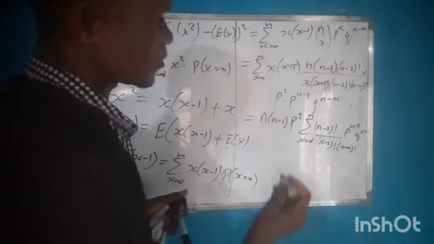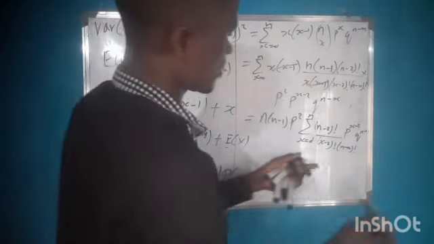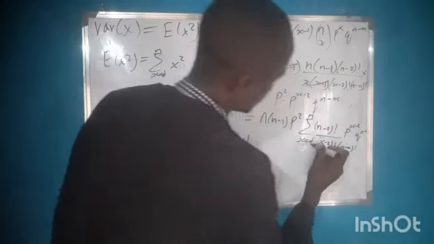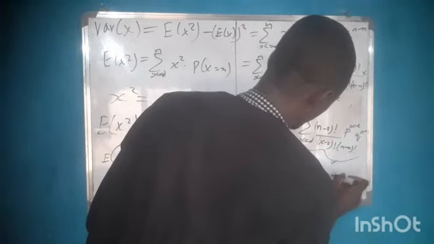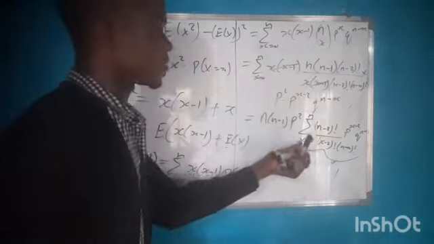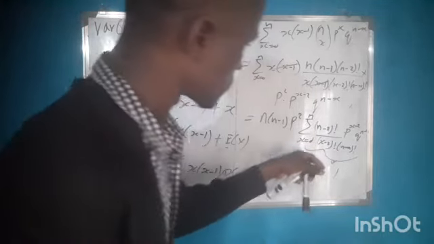So from the property of a proper PMF, which is the proper probability mass function, the sum of the probability mass function is equal to what? 1. So from this place to this place is equal to what? 1.